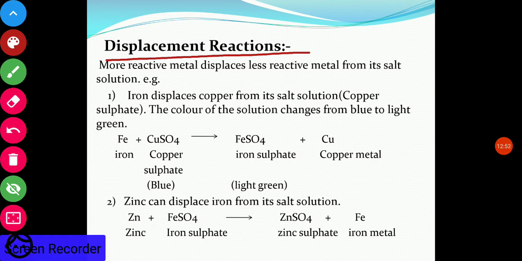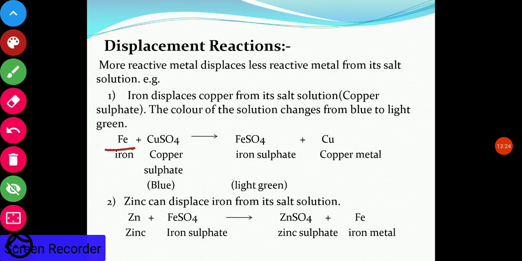Now let us discuss the displacement reaction. As from the word displacement, displace means to remove someone from their place. Naturally, the person who is stronger will displace. If he wants the particular seat, he will displace the weaker person and sit on his seat. Just like that, here also, the more reactive metal displaces the less reactive metal from its salt.